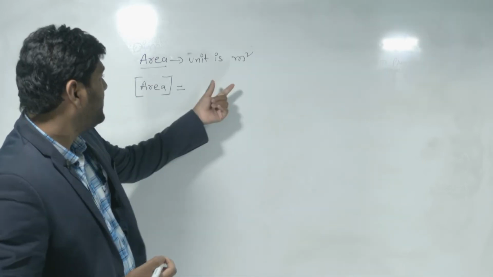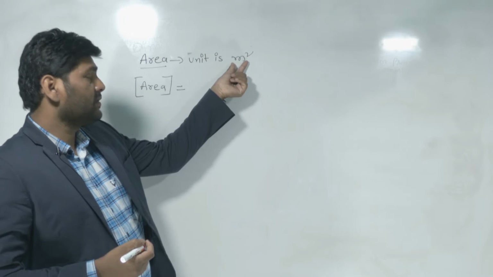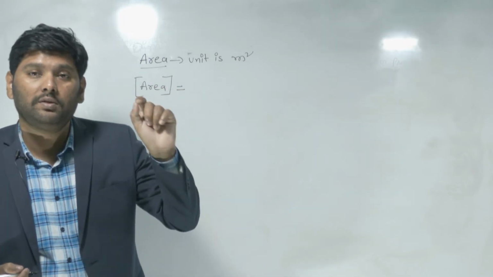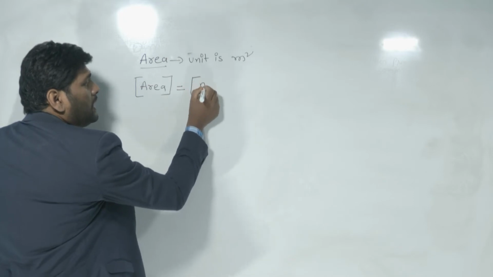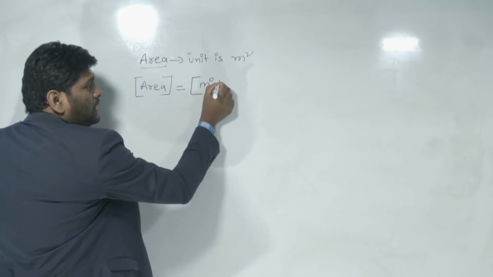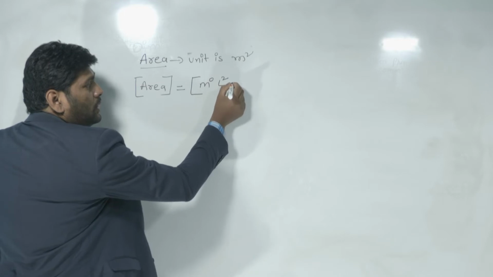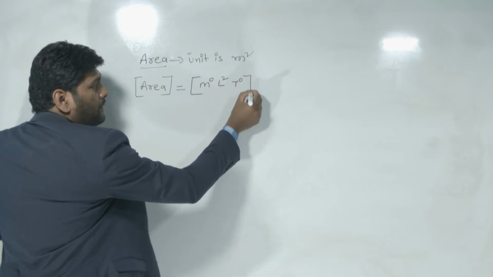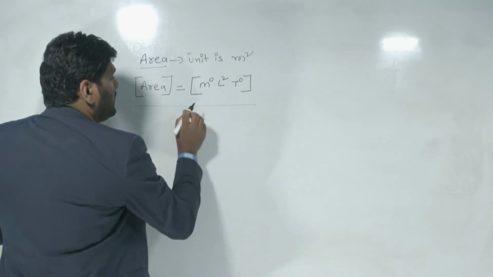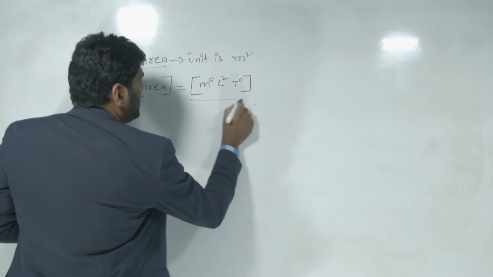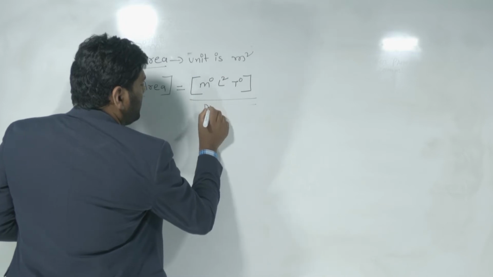Meter square: meter is representing length. When meter is representing the length value, mass dimension becomes 0, L dimension becomes 2, time dimension becomes 0. Understand? So this total combined is called the dimension formula.